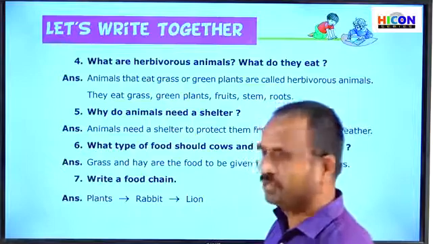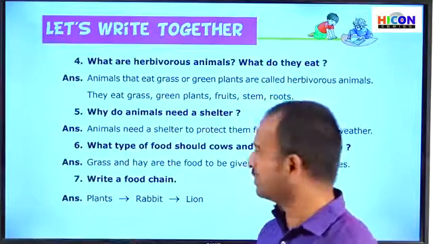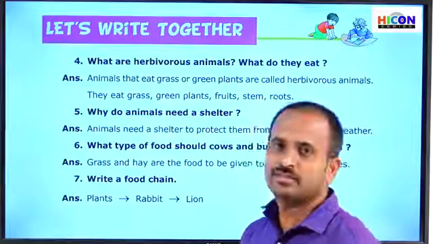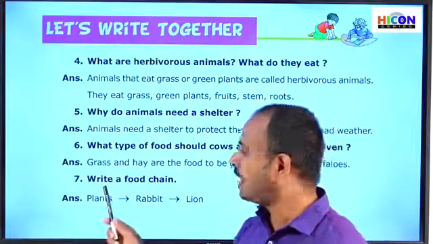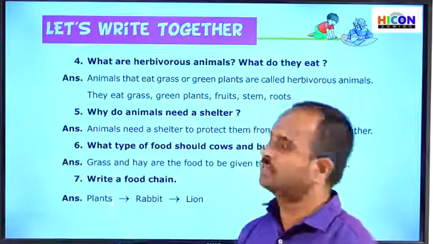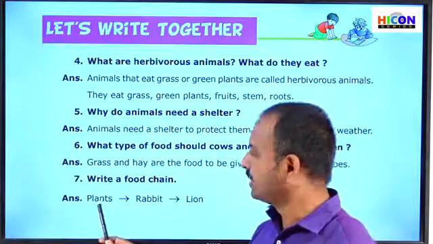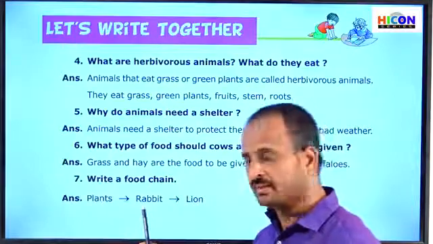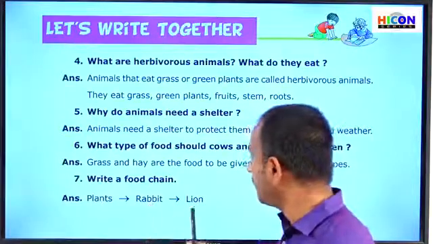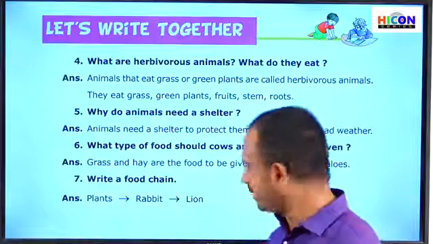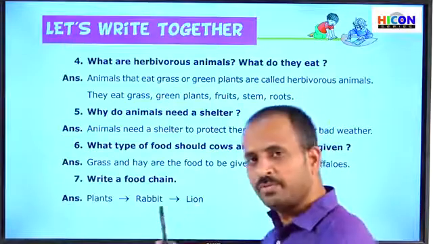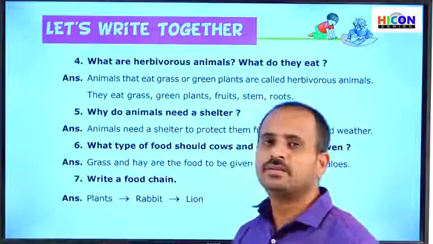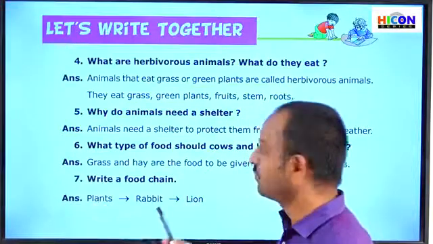Next, children, see the next question, that is the seventh question. Write a food chain. So we have to write an example of a food chain. See the answer. Here the plants are eaten by rabbits, and rabbits are eaten by a lion. So indirectly, the lion depends upon rabbits, and rabbits depend upon plants. Generally, this shows a food chain.